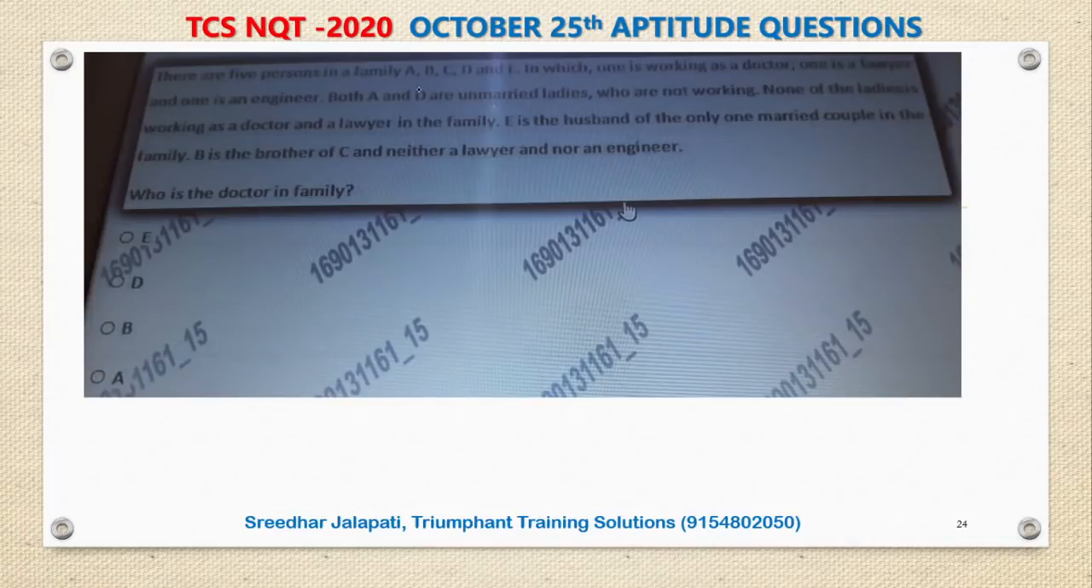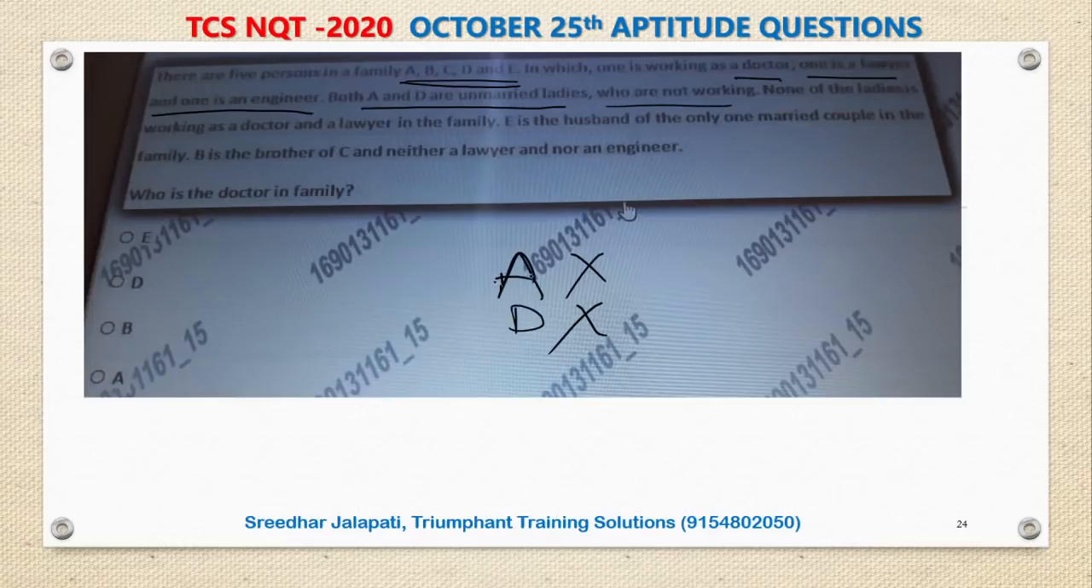There are 5 persons in a family: A, B, C, D and E. Among them, one is working as a doctor, one is a lawyer and one is an engineer. That means out of 5 people, only 3 are working. A and D are unmarried ladies who are not working. So A and D are not working, and both are female. None of the ladies is working as a doctor or a lawyer. That means ladies are not doctors and lawyers in the family.